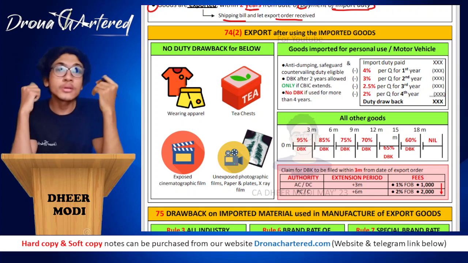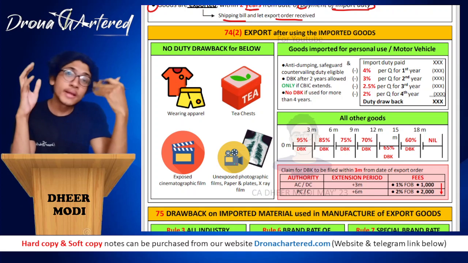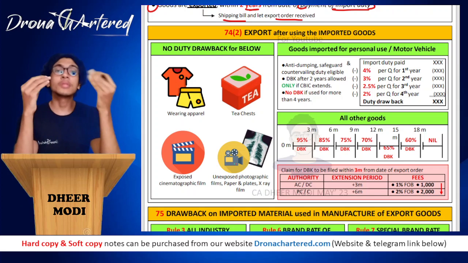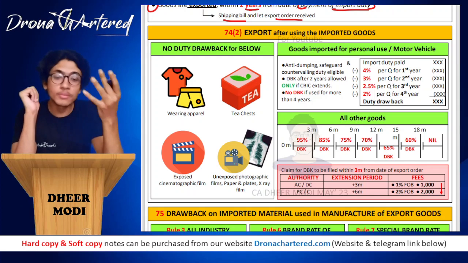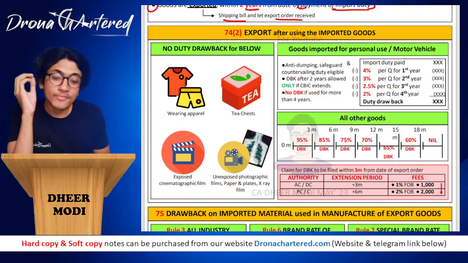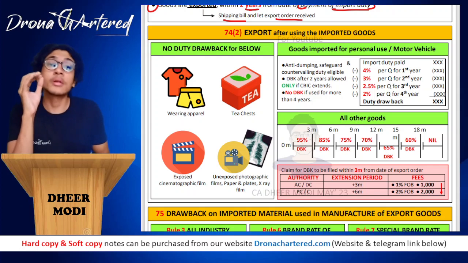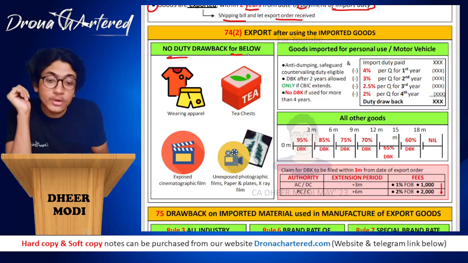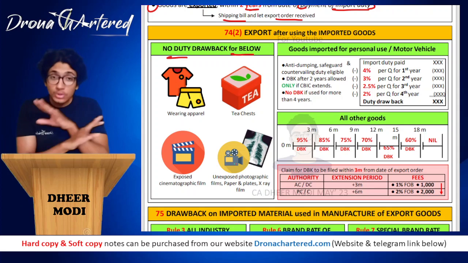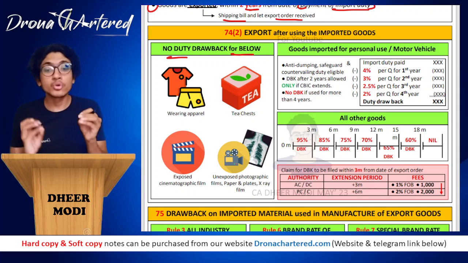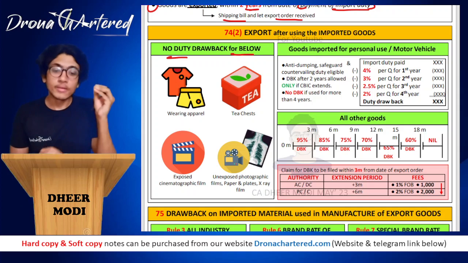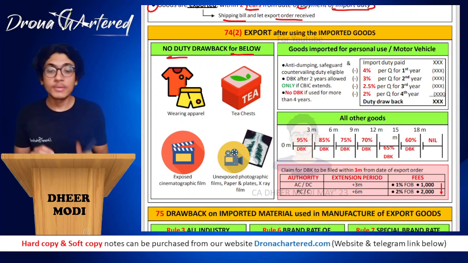74.2 talks about export after using the imported good. That means you imported the goods, use them for some time, and then you are exporting it back. So of course, some lesser portion of your import duty will be paid back to you. So now, first of all, there are some items, no duty drawback for the below. That means that even if you use it even for one day, in such a case no duty drawback will be given.